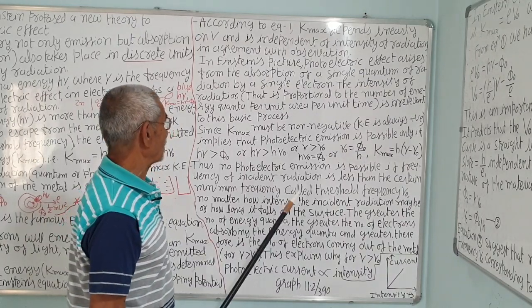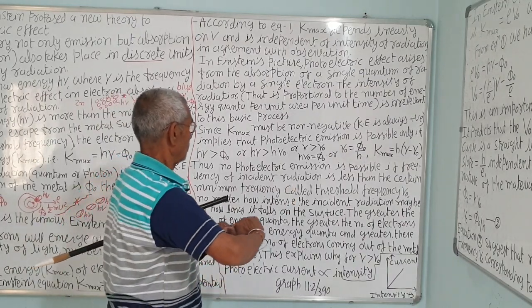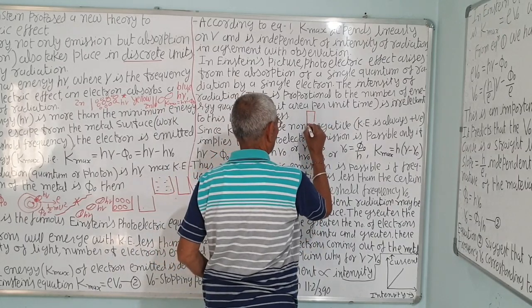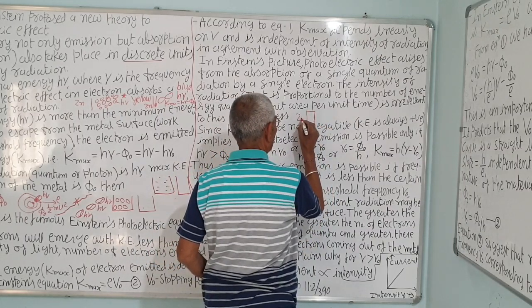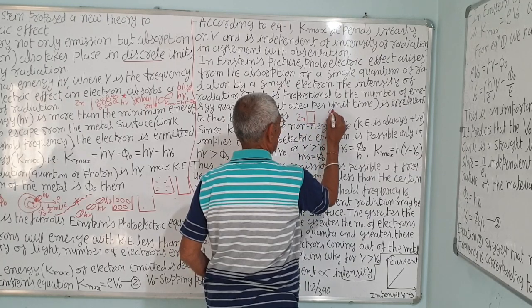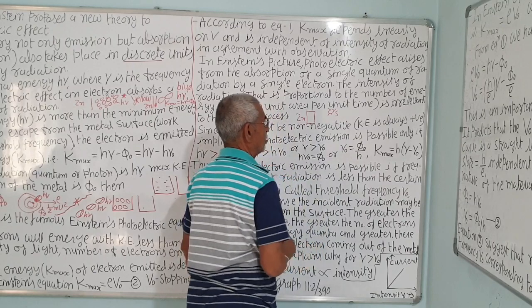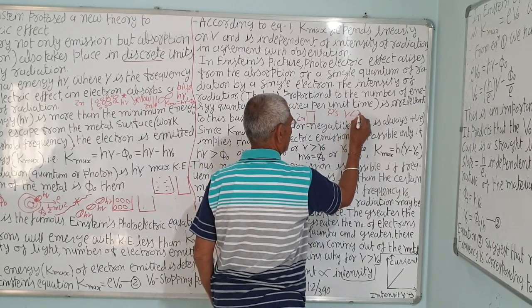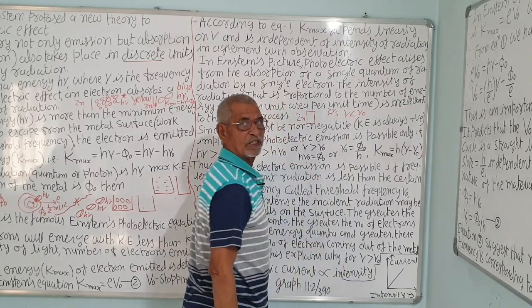Maybe the light source is kept very close to, suppose, the zinc plate, but if the frequency nu is less than nu 0, no emission will take place.